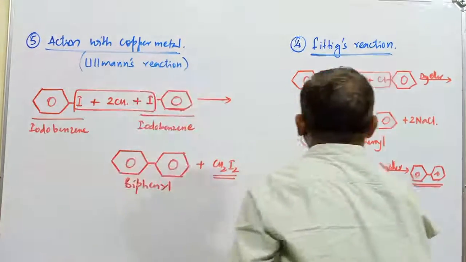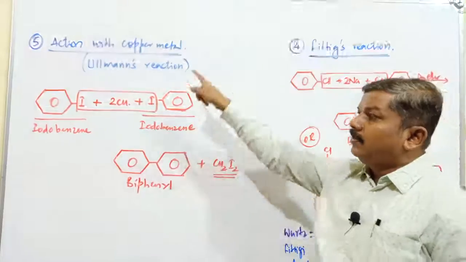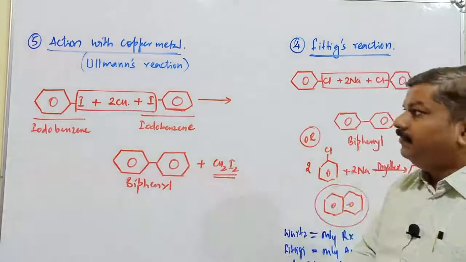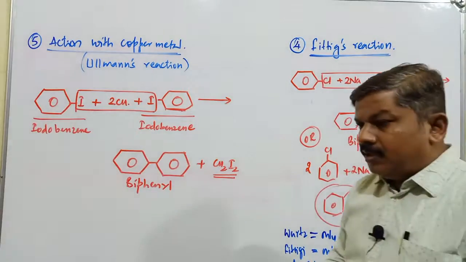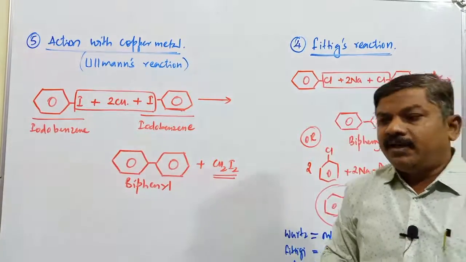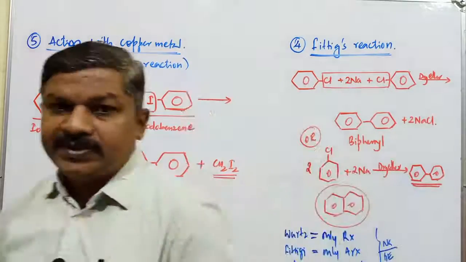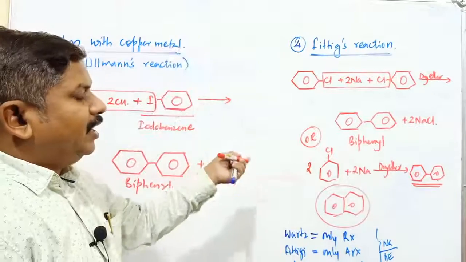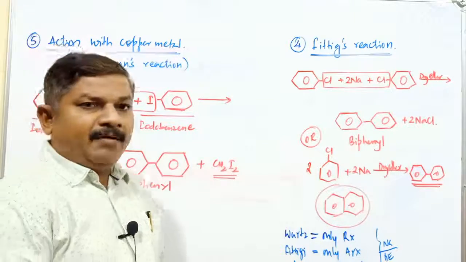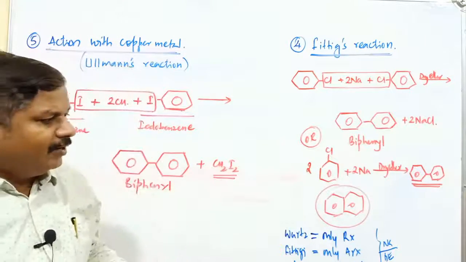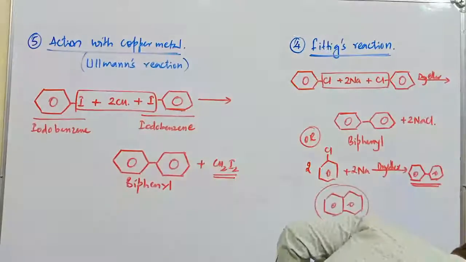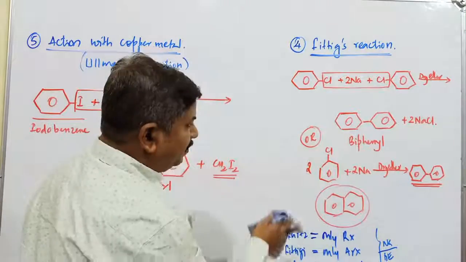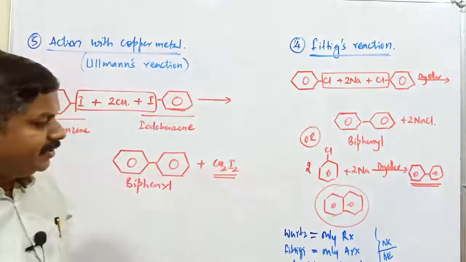So the product obtained in Fittig's reaction as well as Ullmann reaction is going to be the same. In both the reactions, formation of what compound? Biphenyl takes place. These are some common reactions of haloarene compounds. This is about the properties of haloarene or aryl halide compounds. We have discussed the properties of haloalkanes as well as haloarene compounds. Only the last part is remaining in this particular topic. Shall I review this part? Fittig's reaction. Okay.